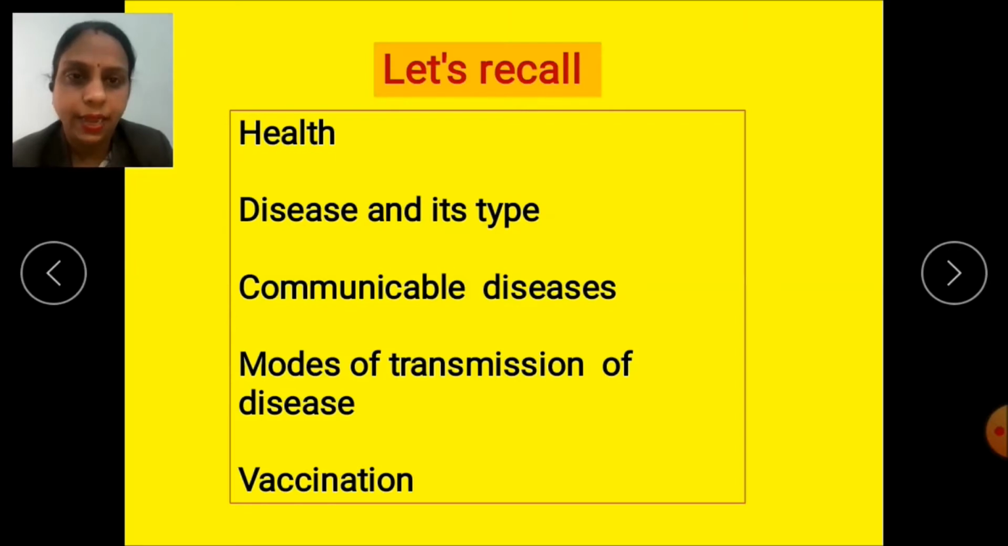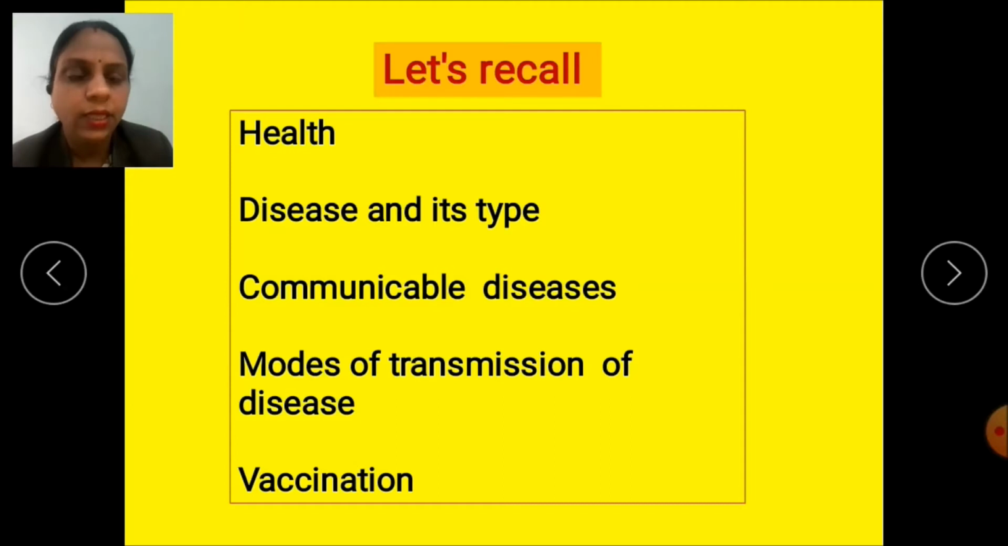Disease and its types. What is disease, children? Yes, it is an illness that affects the health of the body. In case of disease, a body does not function properly. There are two types of disease, communicable disease and non-communicable disease.